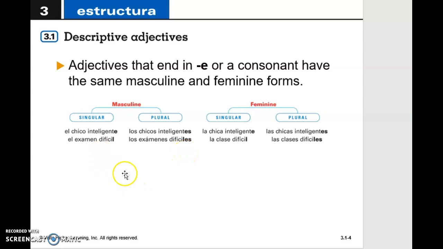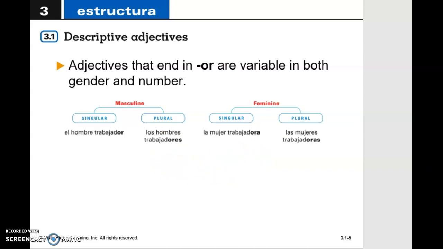So singular, difícil, plural, difíciles, okay? And since this is shared between masculine and feminine, the same situation is going to happen in both cases. If you see the ending or, like trabajador, which means that man is hardworking, we have to change that to trabajadora to make that match with feminine. And if we are going to use that for plural, we are going to say trabajadores.